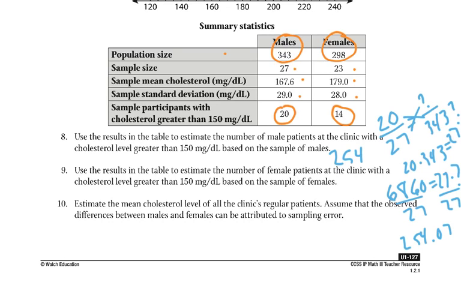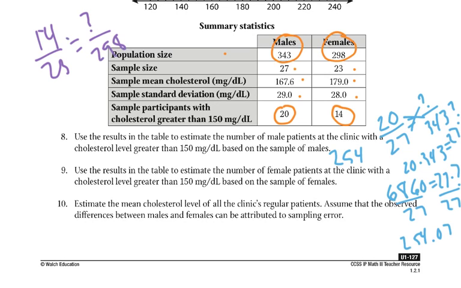Okay, use the results in the table to estimate the number of female patients at the clinic with a cholesterol level greater than 150, based on the sample. So same idea, just with the female numbers. So it'd be 14 over 23 would equal what over 298?